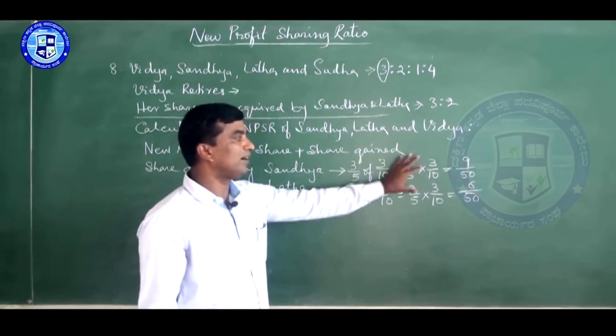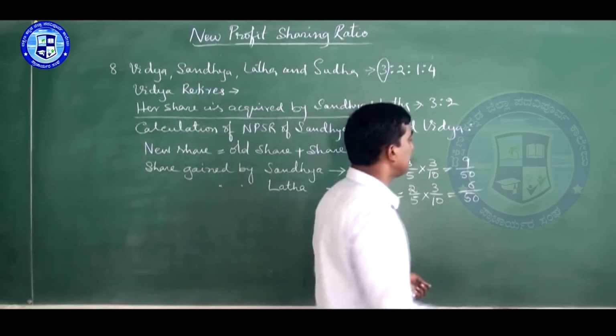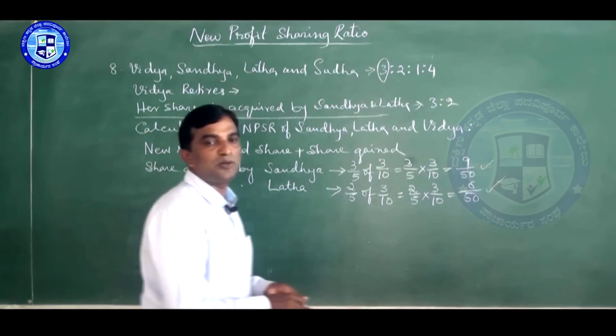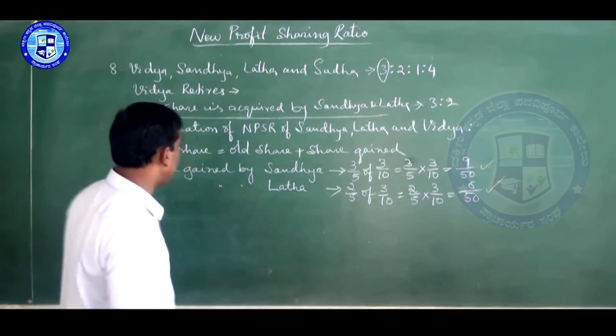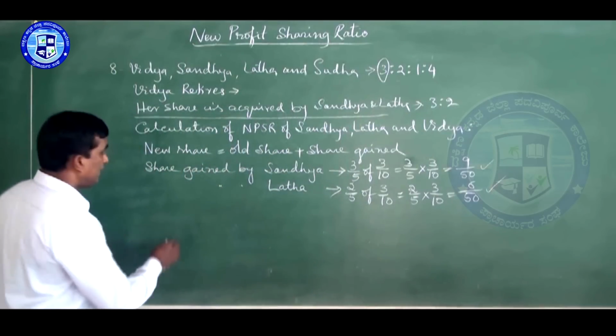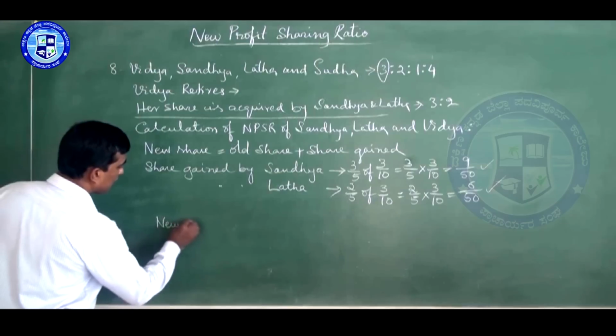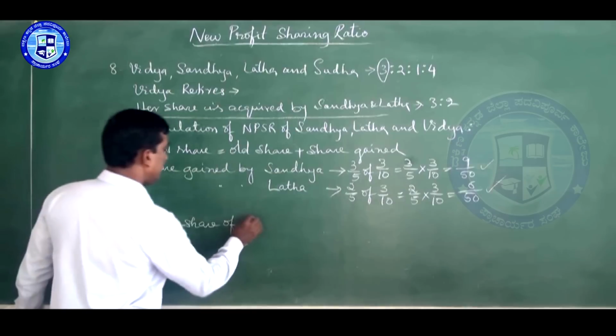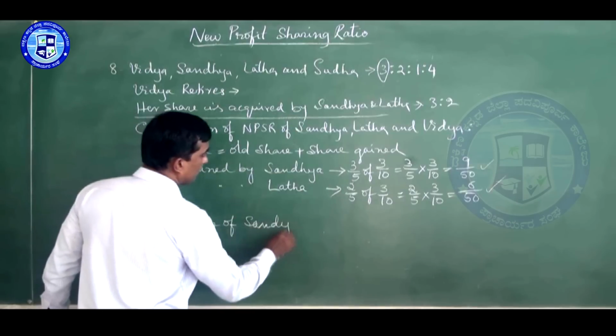Now leave it. We got the gain, the share gained. Now we want a new profit sharing ratio. So we have to write the new share of Sandhya. New share of Sandhya.